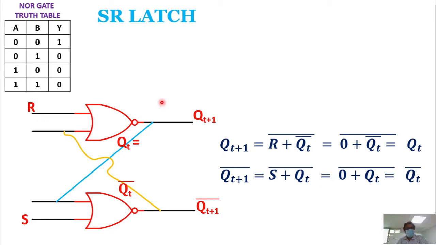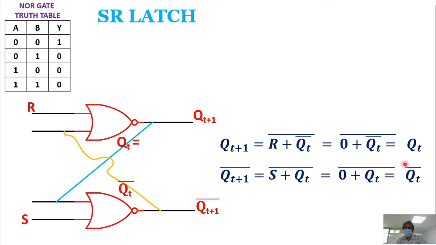So my present state inputs, one is R, which is external input, another one is Qt bar for this NOR gate, output is Qt+1. Similarly, this is Qt+1 whole bar, right? Now you just try to solve this. Qt+1, suppose this R is 0, okay? Suppose R is 0, S is also 0, right? So let us solve this equation.